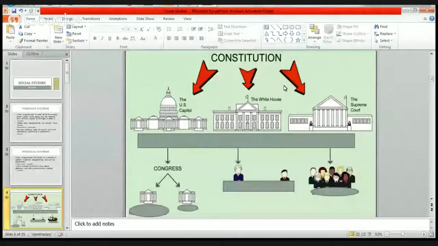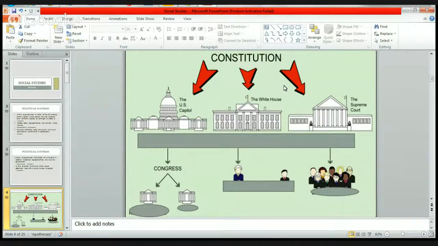Okay. And if you look at the screen, what do you see? I see the U.S. Capitol, the White House, and the Supreme Court. Okay. So which one is the lawmaking body? The U.S. Capitol. I mean the White House.